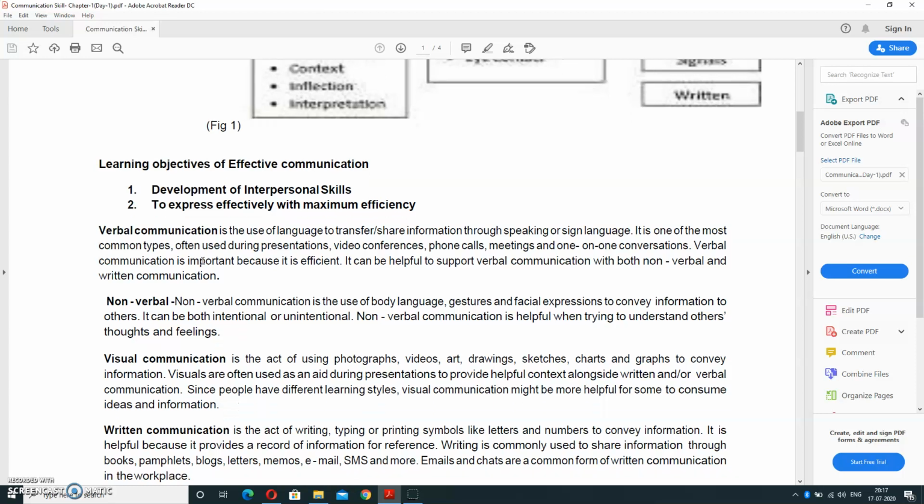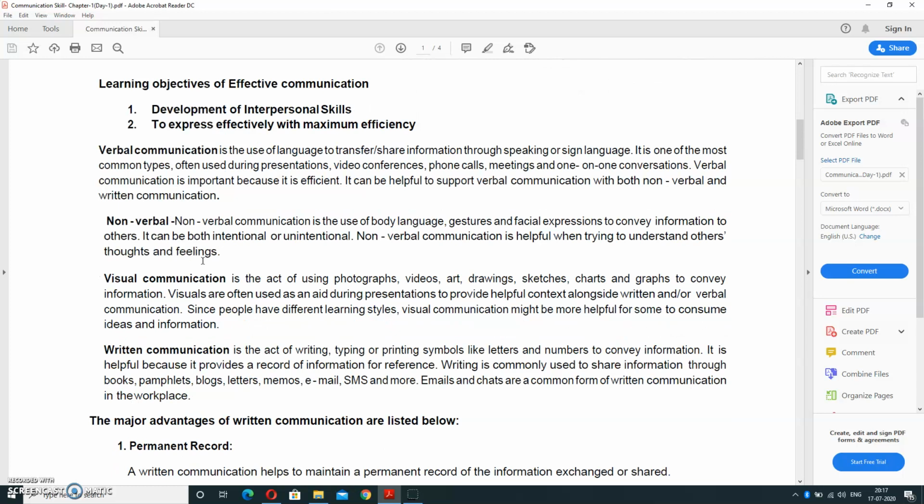And the next one is written communication. It is the act of writing, typing, or printing symbols like letters and numbers to convey information. It is helpful because it provides a record of information for reference. Writing is commonly used to share information through books, pamphlets, blogs, letters, memos, emails, SMS and so on.